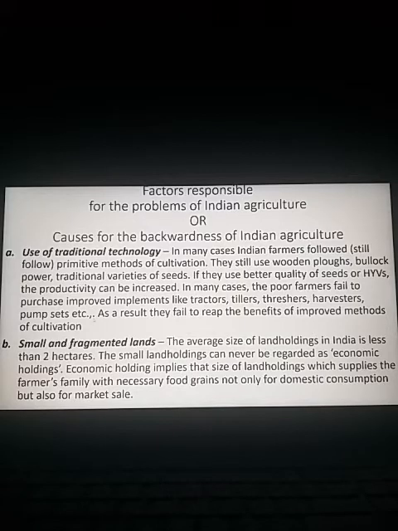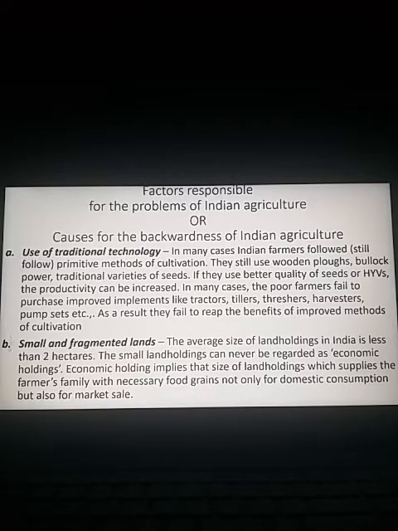So first of all, their condition will not allow them to purchase these implements. So that's why they are dependent on traditional methods. As a result of this, they fail to reap the benefits, the word reap, they fail to get the benefits of improved methods of cultivation. Though there is scope for modernizing agriculture by adopting improved methods, they are not doing so because poverty is an obstacle in modernizing Indian agriculture.